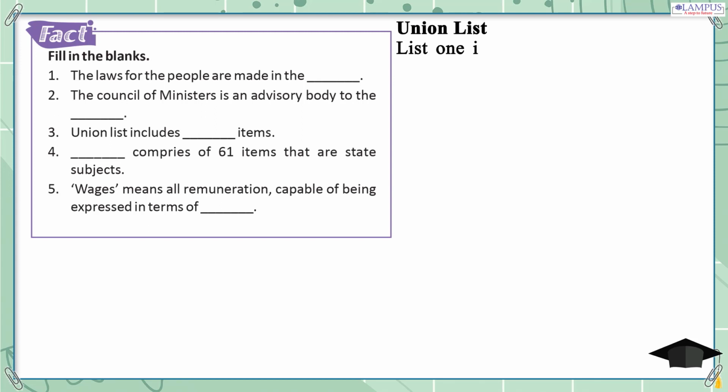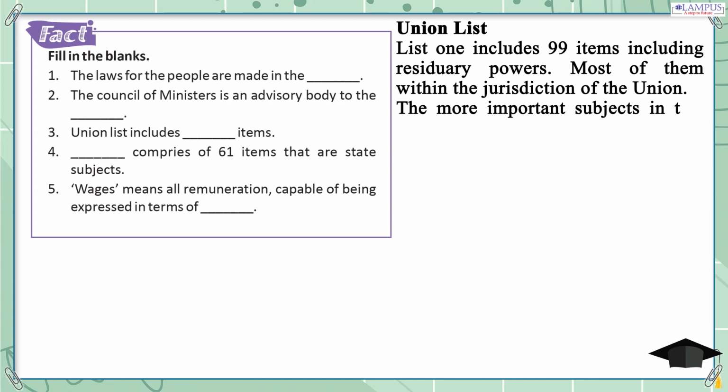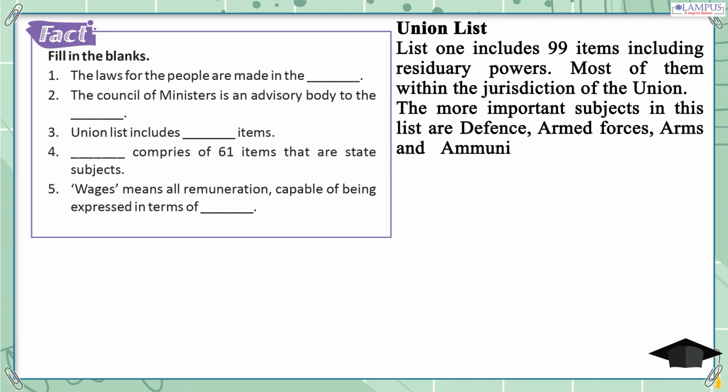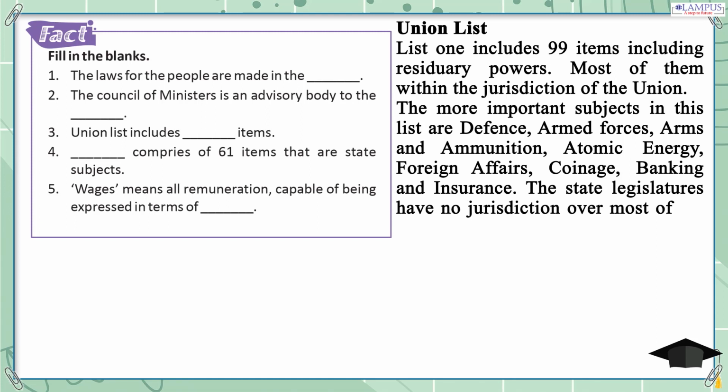Union list. List 1 includes 99 items including residuary powers, most of them within the jurisdiction of the Union. The more important subjects in this list are defense, armed forces, arms and ammunition, atomic energy, foreign affairs, coinage, banking and insurance. The state legislatures have no jurisdiction over most of the items of the Union list.